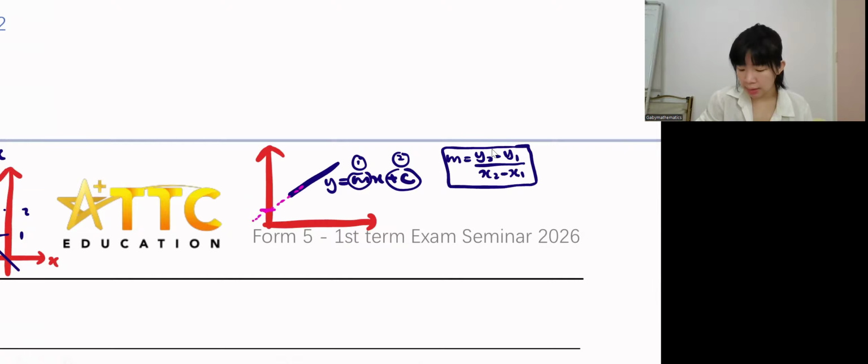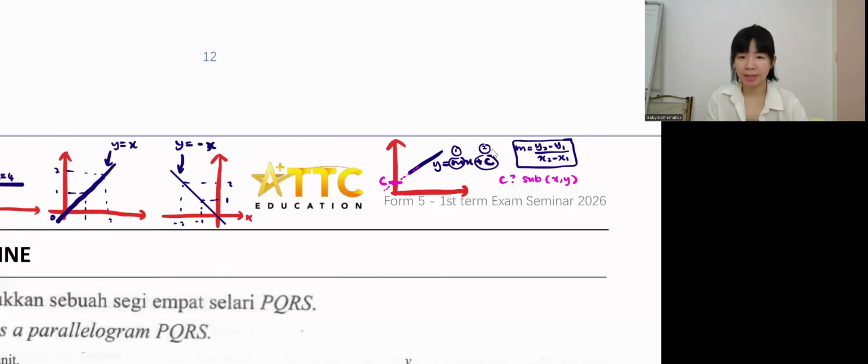The c is the intersection between the straight line and the y-axis. If it's given, then straight away. If it's not given, how to find c? We sub a coordinate, then you can find c. Okay, let's go to the question.